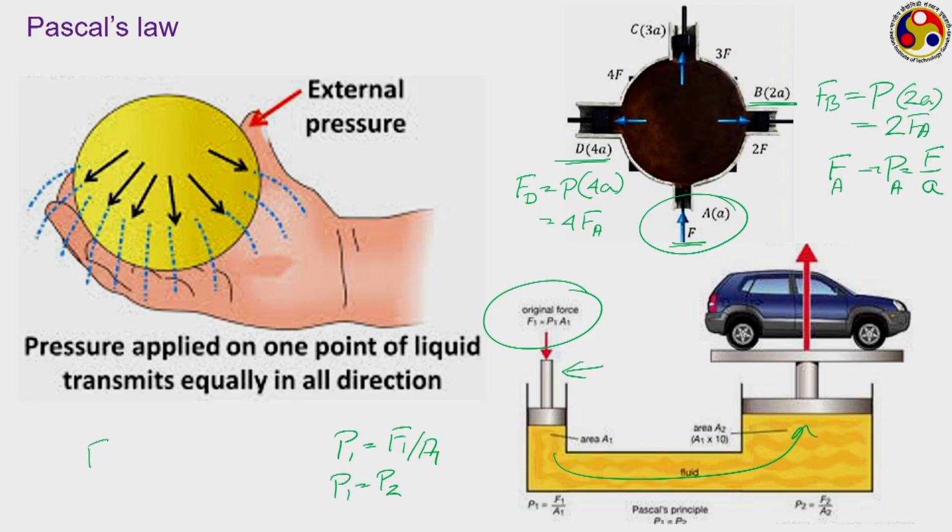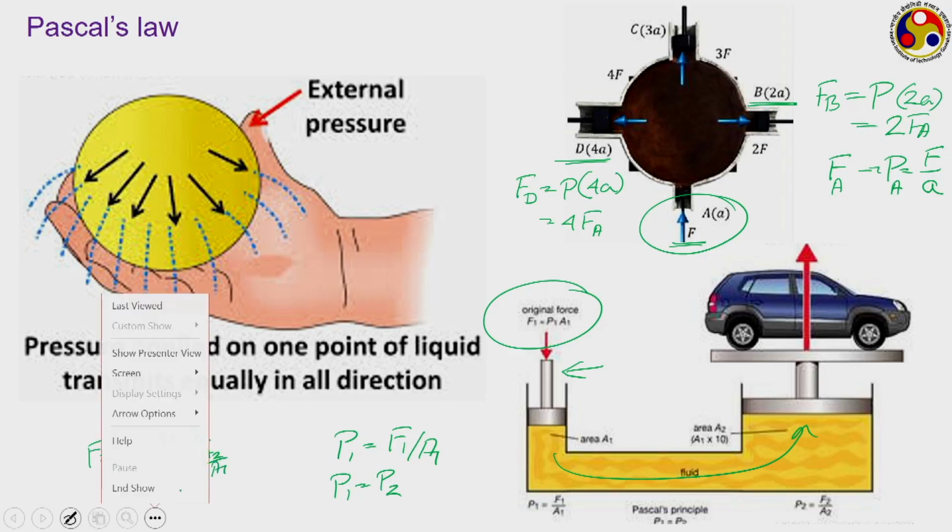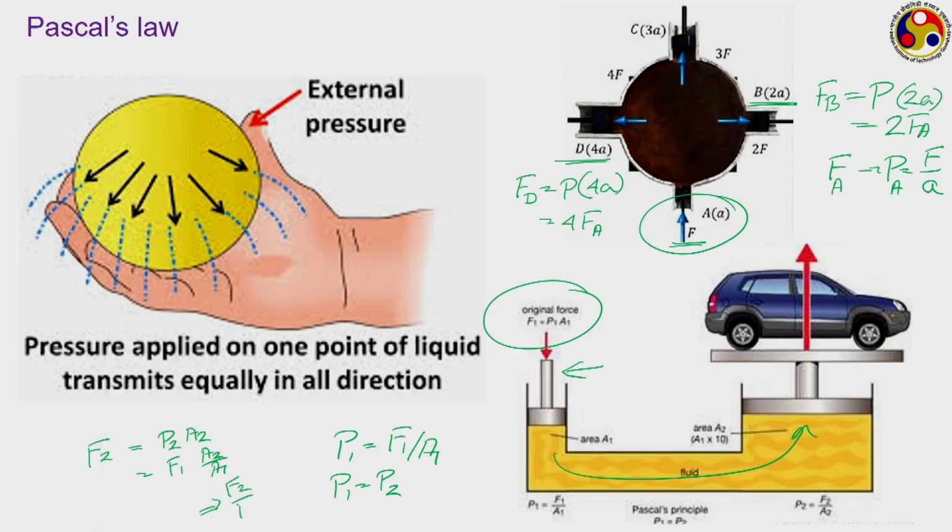So the force which is acting on the car or on the second piston will be equal to P2 into the area of the second one, which is A2, and P2 equals P1, and putting the expression for P1, we have F1 into A2 by A1, or if we write, F2 by F1 is equal to A2 by A1. So if A2 is 10 times A1, there will be 10 times magnification of the force. This comes from Pascal's law, which you already know, and there can be several practical applications of this.